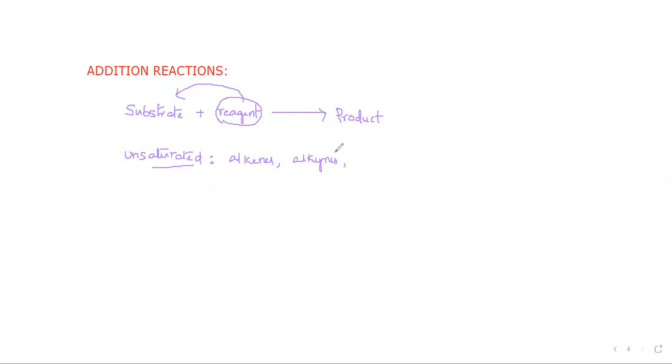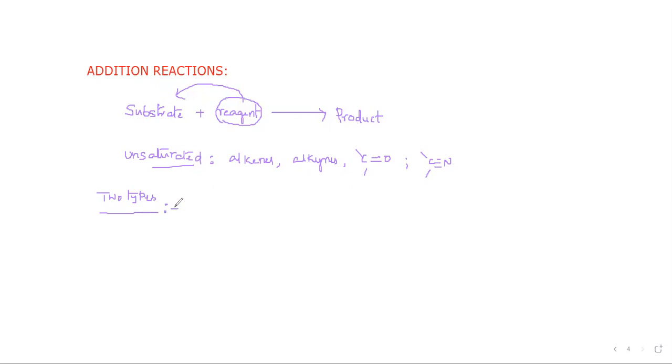Other groups may be like the carbonyl group, or the cyano group, or the aldehyde group, ketone group, carboxylic acid groups. All of them may show addition reactions, right? And these addition reactions are of two types.